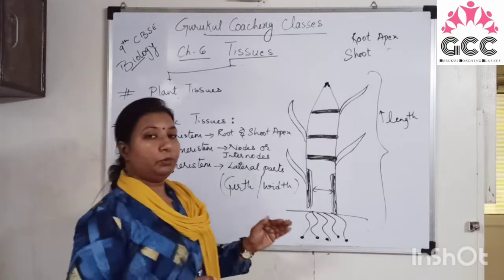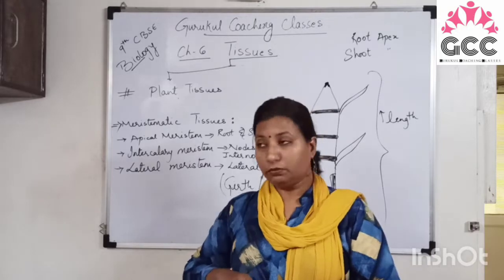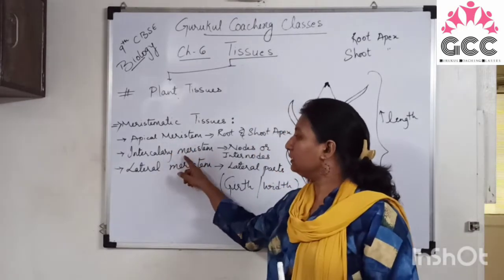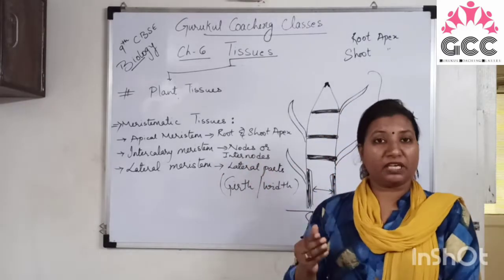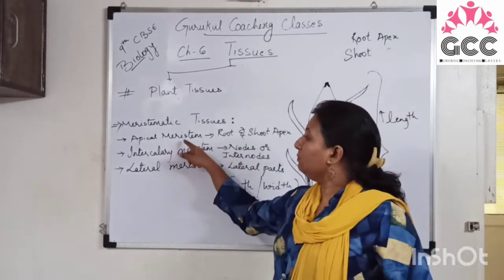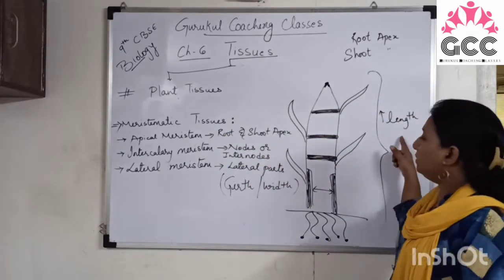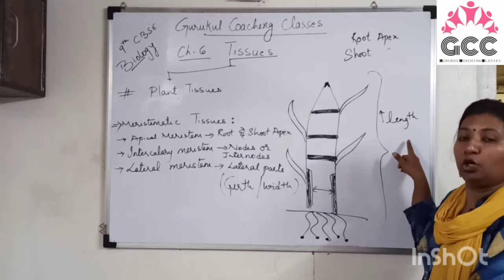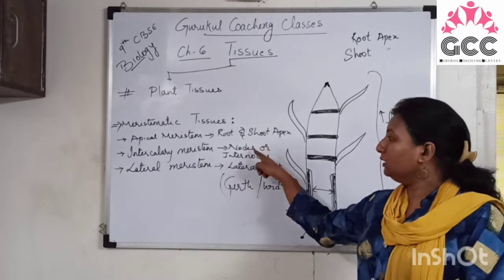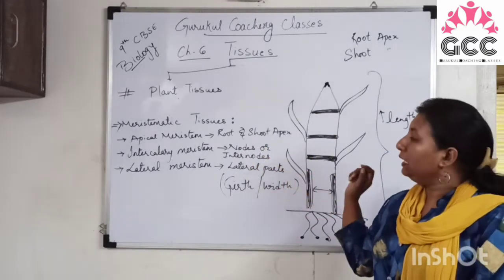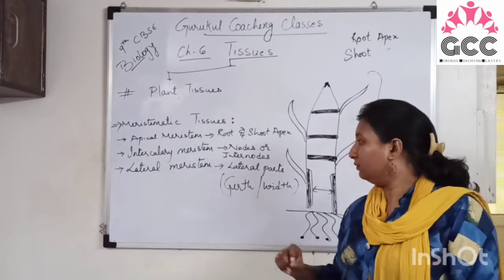So depending on their position in a plant, meristematic tissues are divided into three: apical meristem, intercalary meristem and lateral meristem. We have discussed their location and function. Apical meristem is present in the root and the shoot apex. They are responsible for increasing the length or height of a plant. Intercalary meristem is present at the nodes and the internodes. It is responsible for the growth of the branches, leaves and flowers.